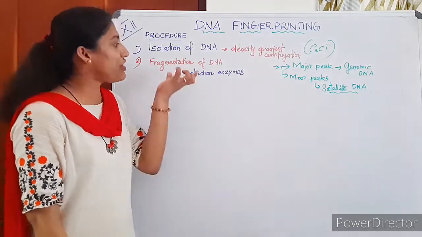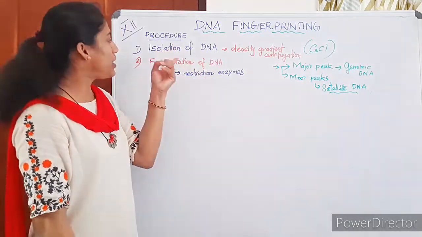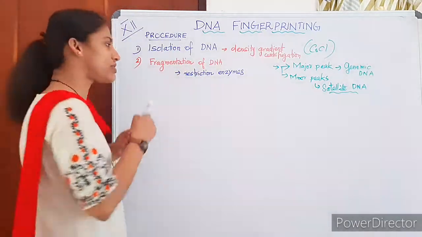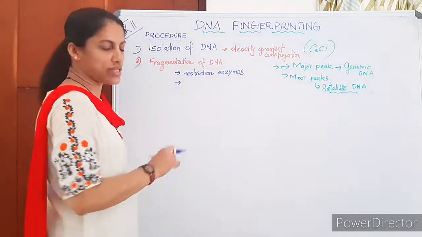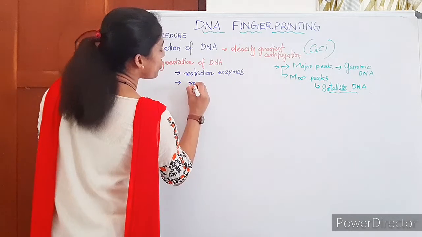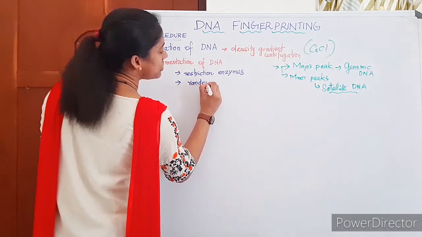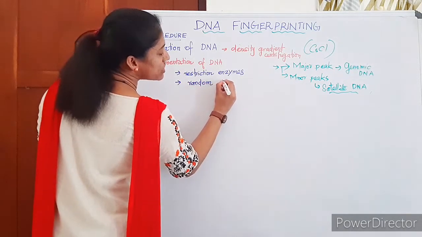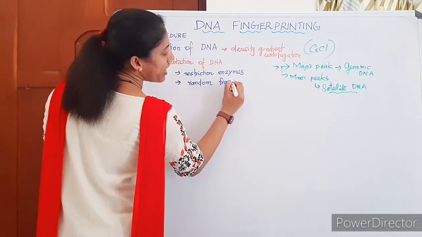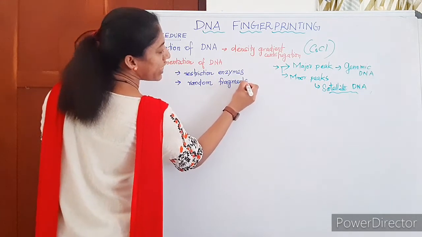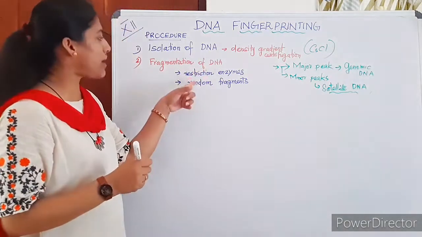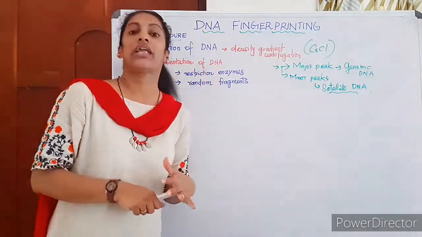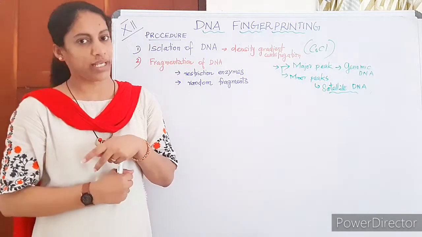Now just understand, with the help of certain enzymes, the DNA is cut into fragments. When the enzymes act, they act at specific sites only, so they produce not equal sized fragments. They produce random sized fragments. Some fragments may be big and some may be small. The restriction enzymes on action produce random fragments of DNA.